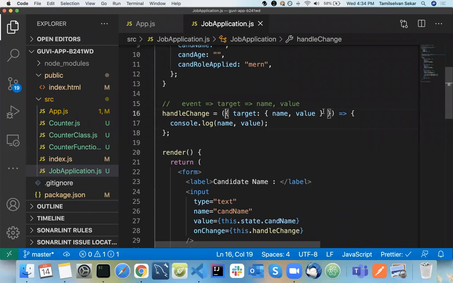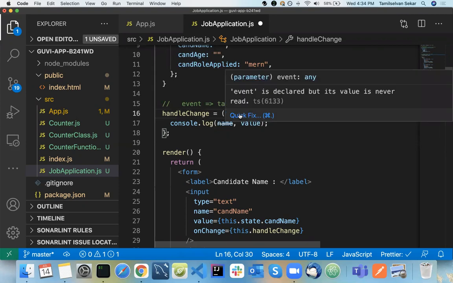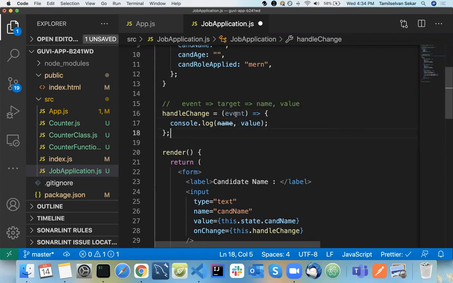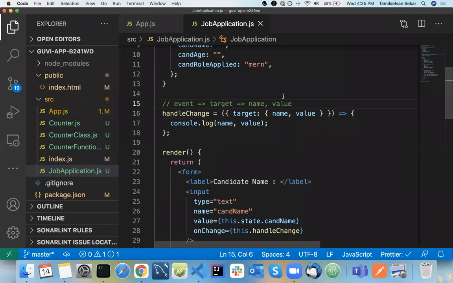So how can we do that? Here we had an event, and inside event we will have a target. With basic object destructuring, remove this, have an object here, and inside event we'll have the target attribute. Now inside target we'll have name and value, so just go colon here, from target we'll have name, comma, value. Simple. Do you guys understand the object destructuring part?